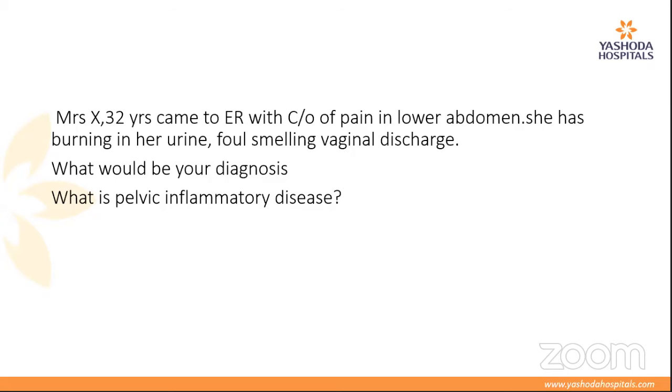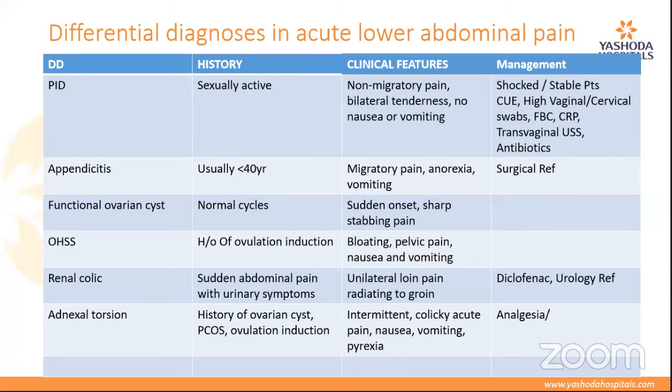Dr. Sama, would you like to talk on this? Pelvic inflammatory disease, yes, ma'am. It is infection of any part of the reproductive system, from cervicitis to salpingitis, all of it can come under PID. It is basically an ascending infection. But more than that, I'd like to say differential diagnosis of abdominal pain.